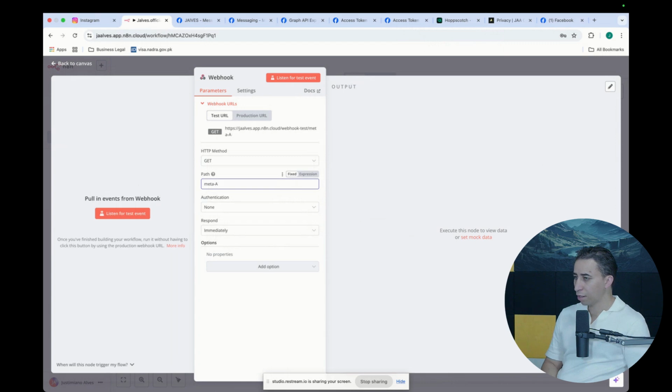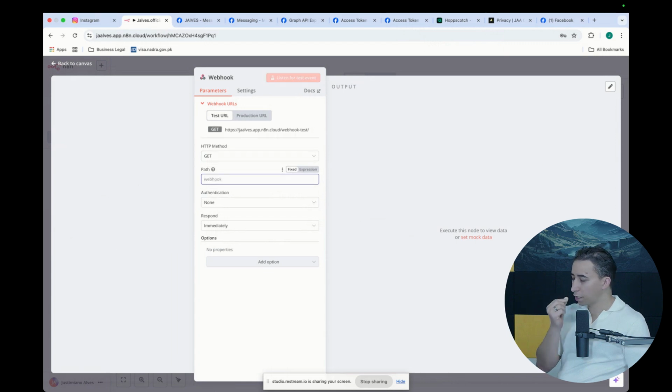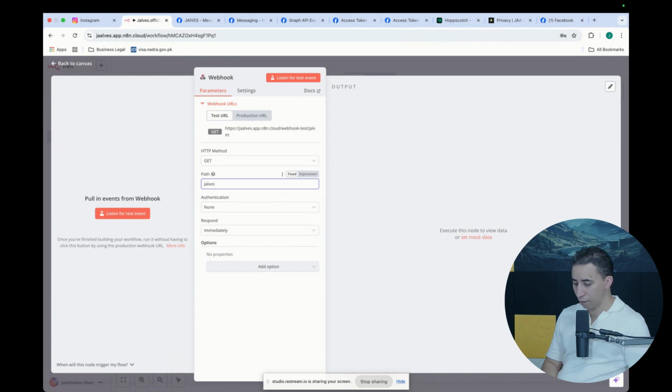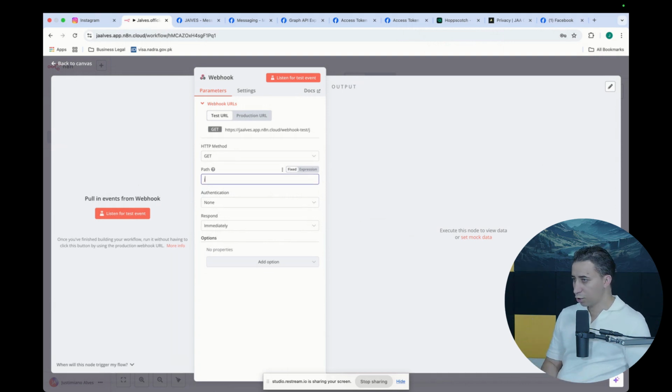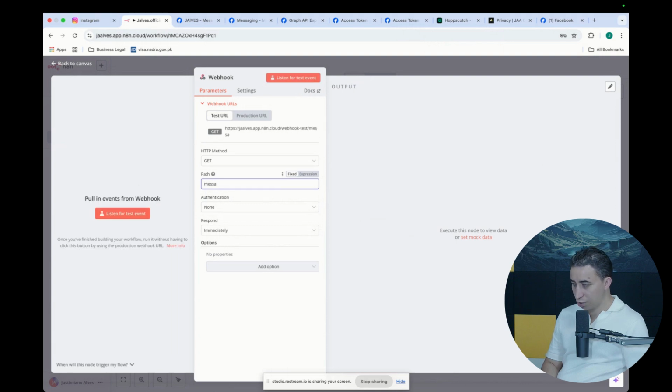Actually, I'm gonna put Jarvis, official, because it's gonna run Instagram. It's gonna handle messaging. Let's say messaging handler. That's what this webhook's gonna do.